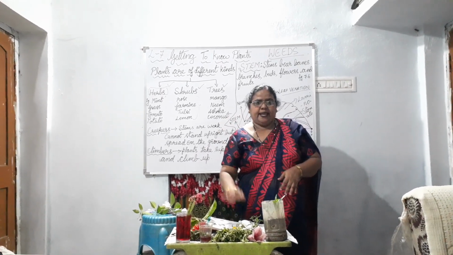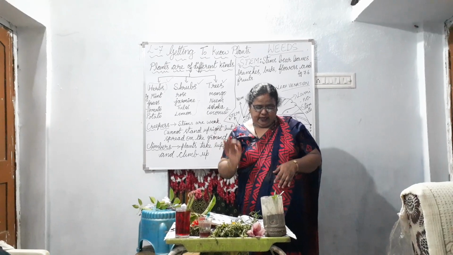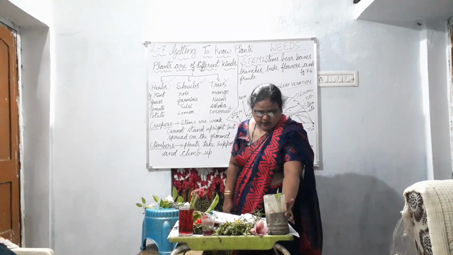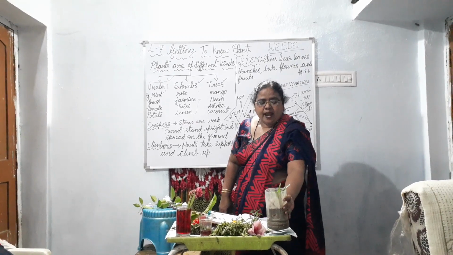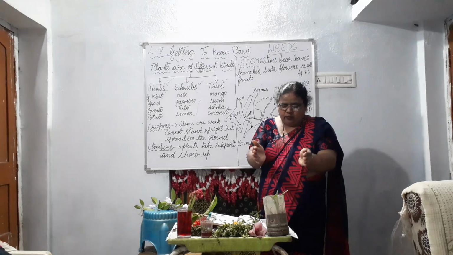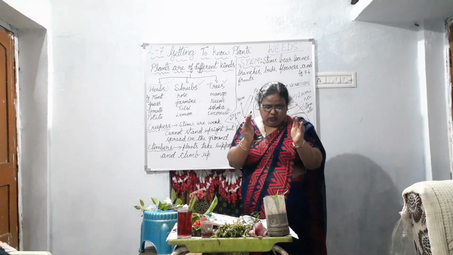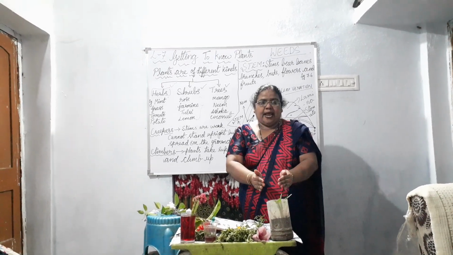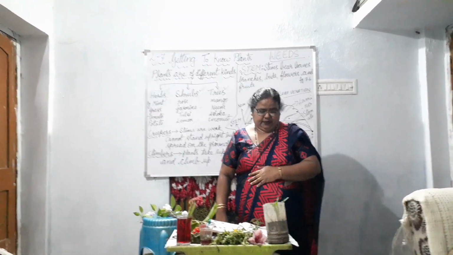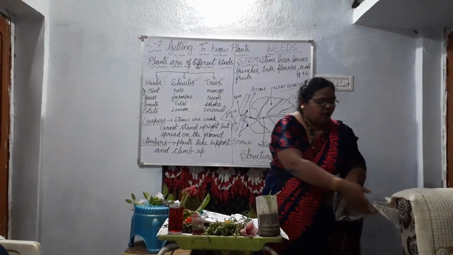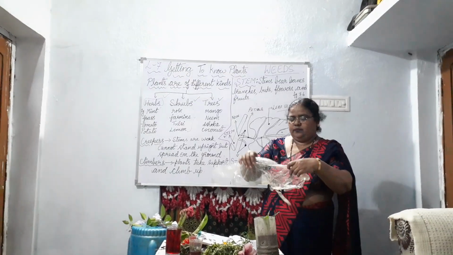So use a healthy, well-watered plant that has been growing in the sun. Take for example this plant. What you are going to do is enclose this leafy branch of the plant in a polythene cover.